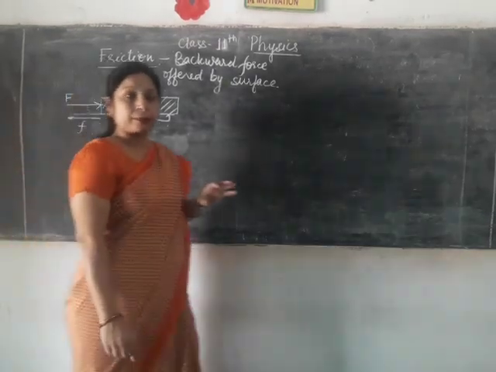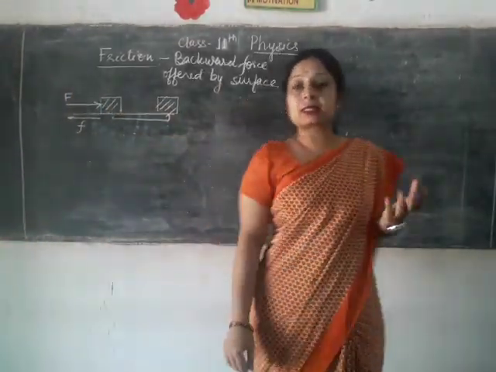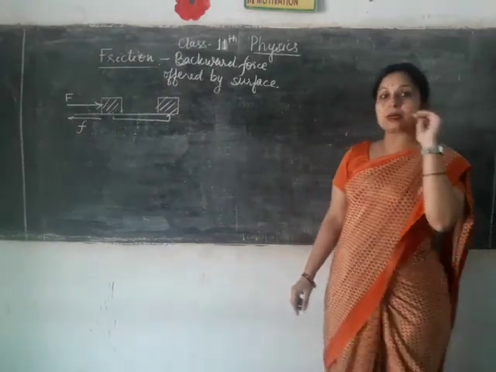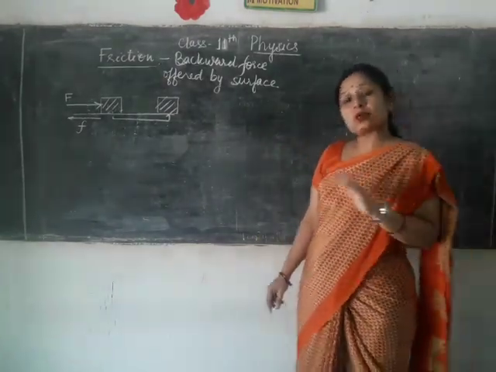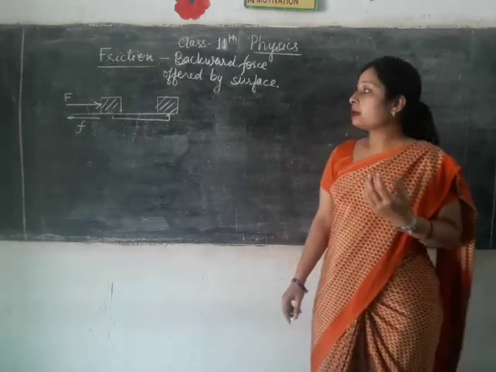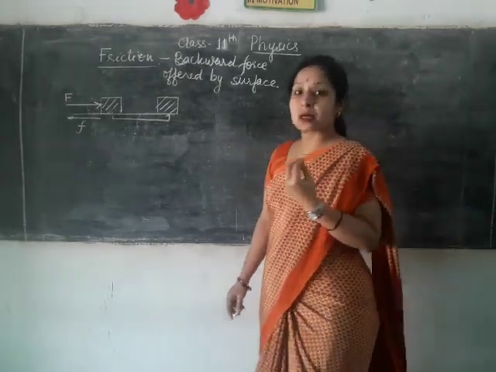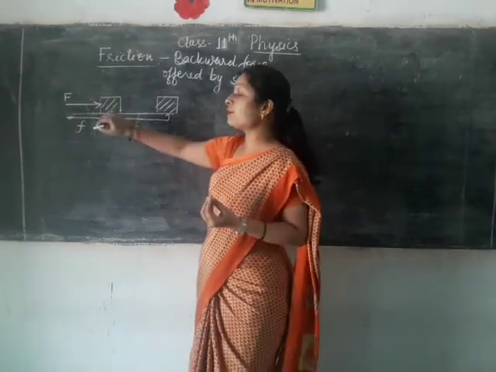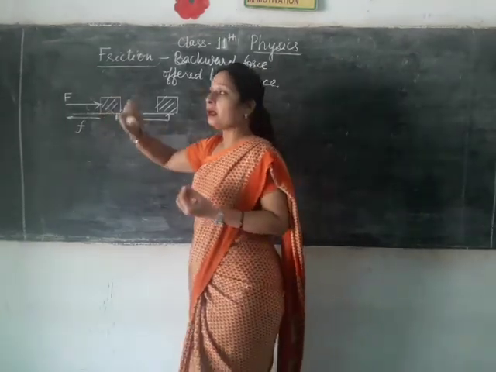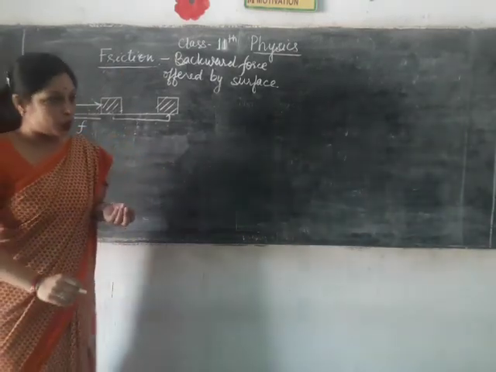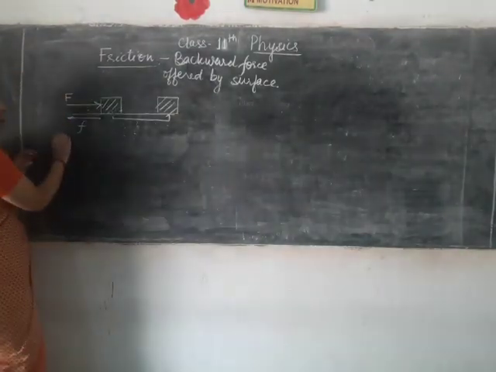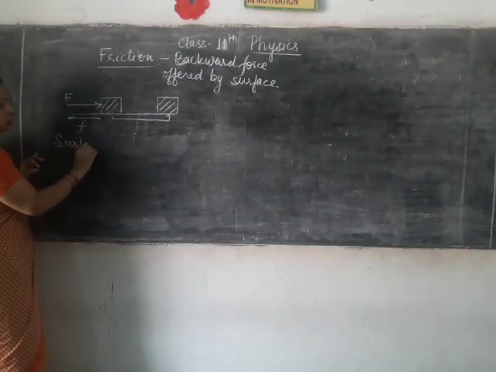So basically, if any object is kept on a surface and force is applied to displace that object, then the surface gives a backward force which you call friction. It is always denoted as a small f, and basically the friction depends on the surface.